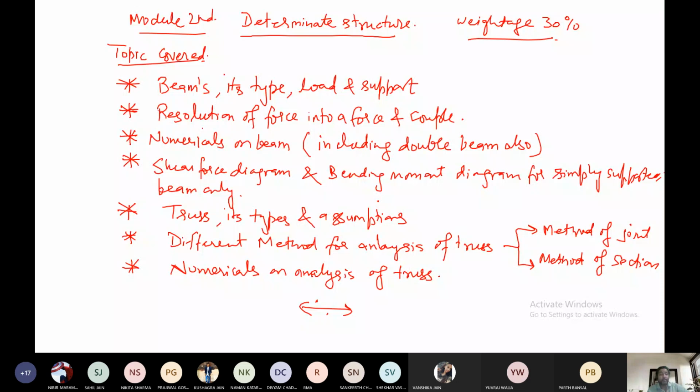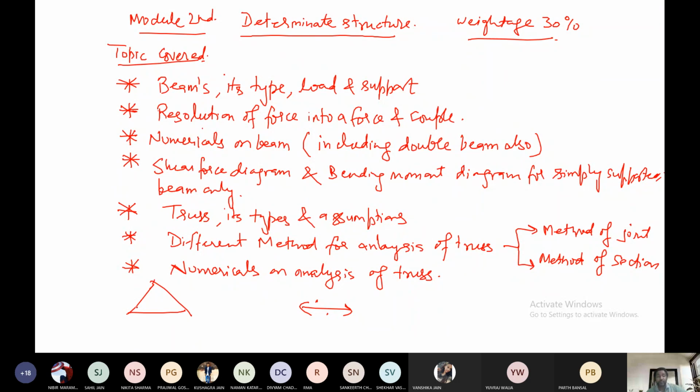And then it's a very important topic, truss. I have already told you in the first lecture that truss is a structure in the shape of a triangle. You can see on the railway platforms the shed on the top is in the form of truss. Transmission towers are also in the form of truss. So truss is basically like the structure you can see here. I am just making the diagram so that it is clear to you. So this is the simplest perfect truss here.